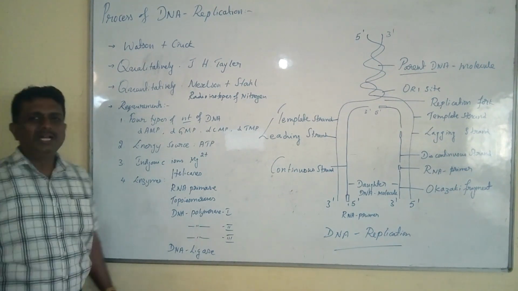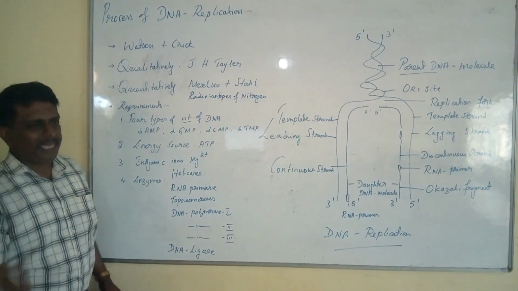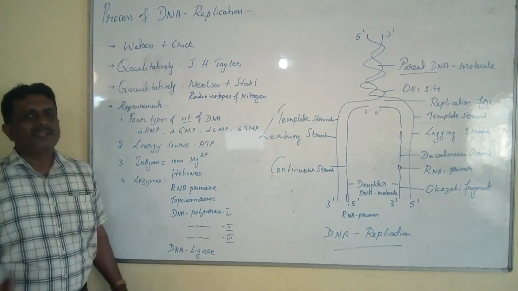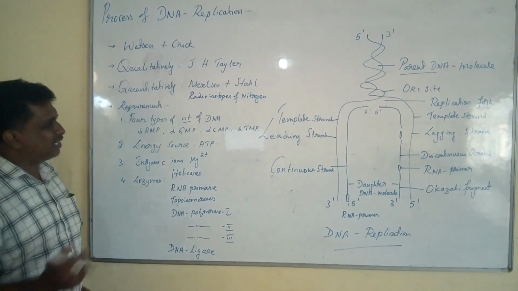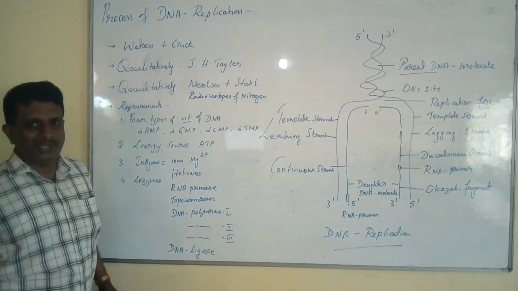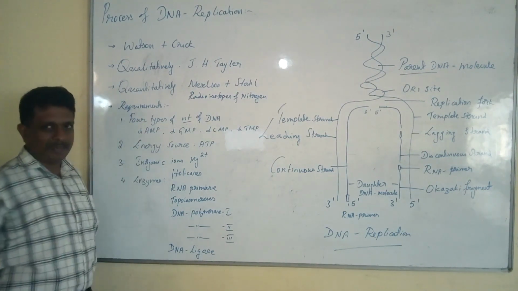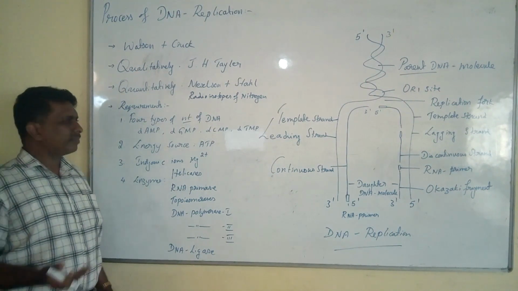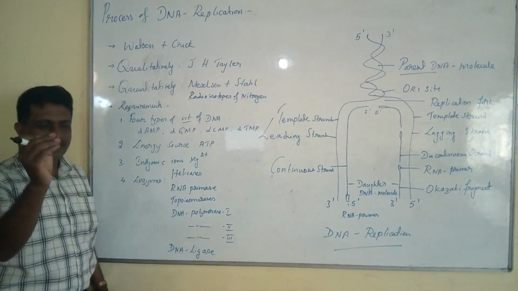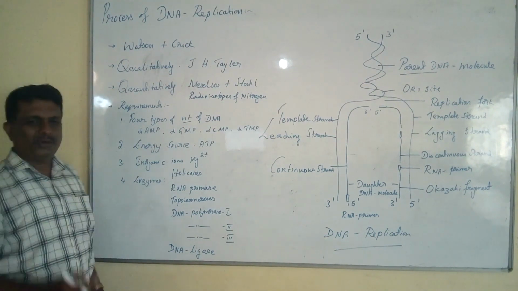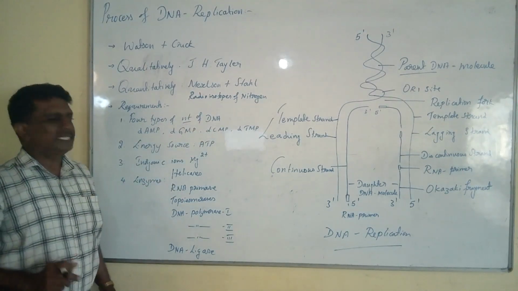With reference to the requirements for the mechanism of DNA replication, it requires four important nucleotides of the DNA, namely deoxyadenosine monophosphate, deoxyguanosine monophosphate, deoxycytosine monophosphate and deoxythymidine monophosphate, the four building blocks very essential for DNA synthesis.